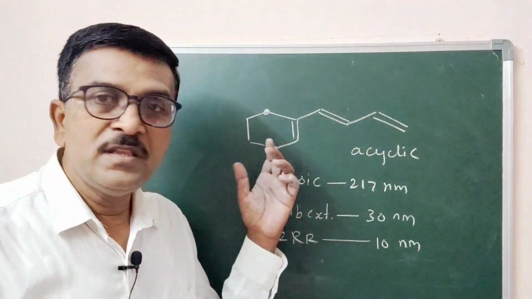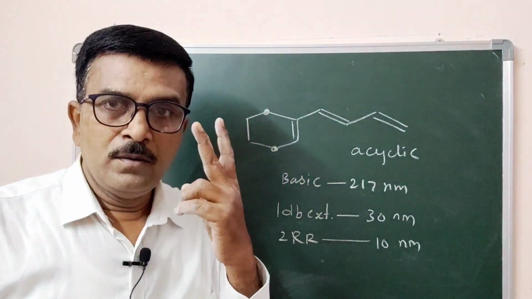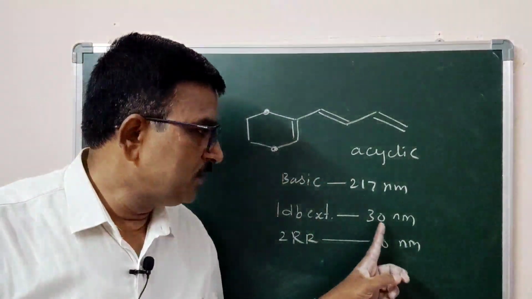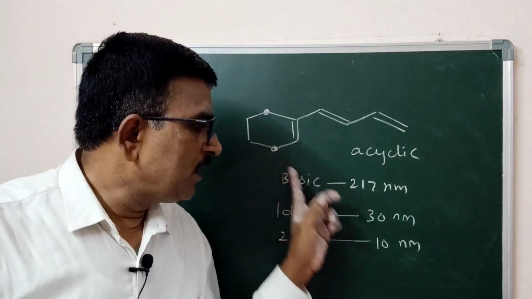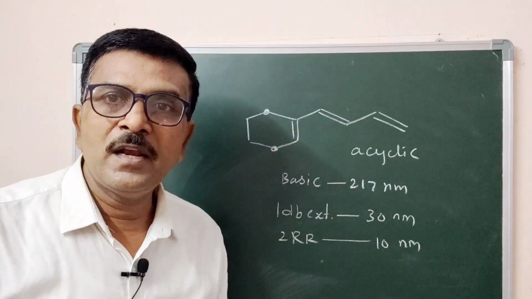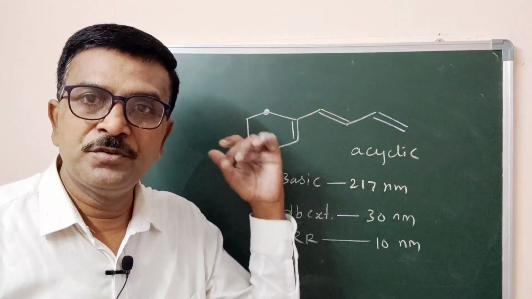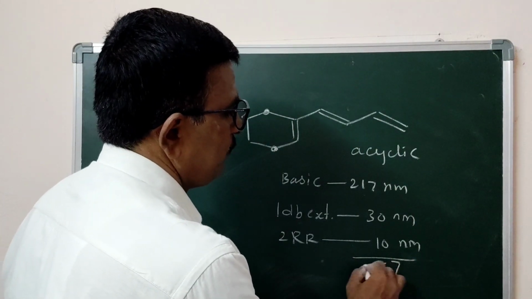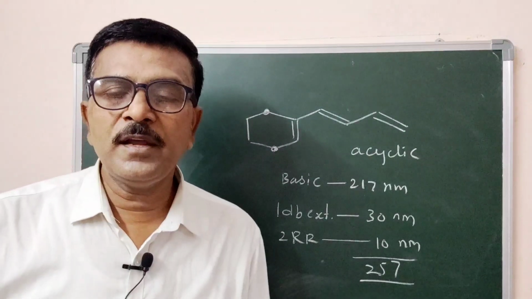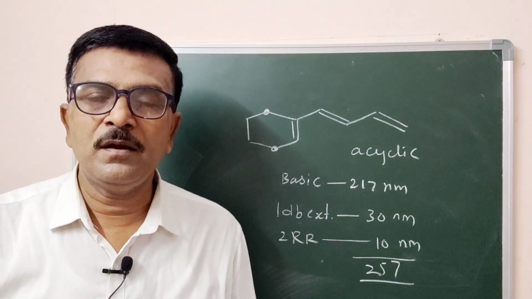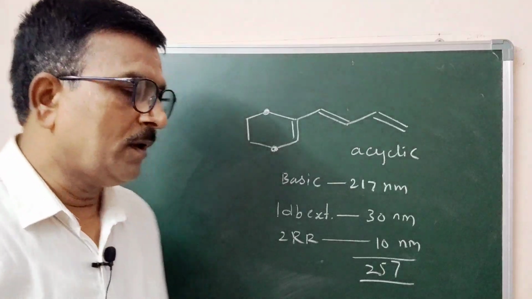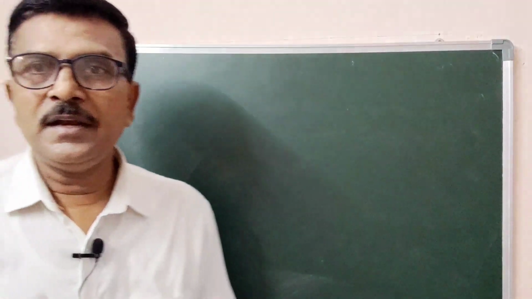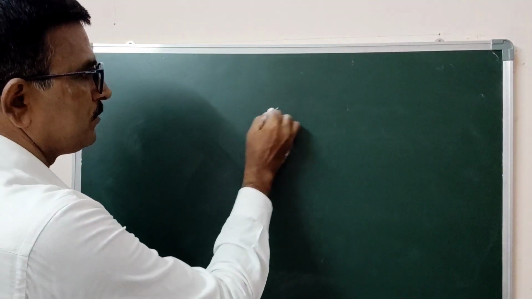Is it clear? Now in this example, there is a basic value of 217 nanometer, one double bond extending conjugation 30 nanometer, two ring residues 10 nanometer. There are no alkyl groups, there are no exocyclic double bonds. Therefore the whole becomes 257 nanometer. Is it clear? Now, let us take some more examples.